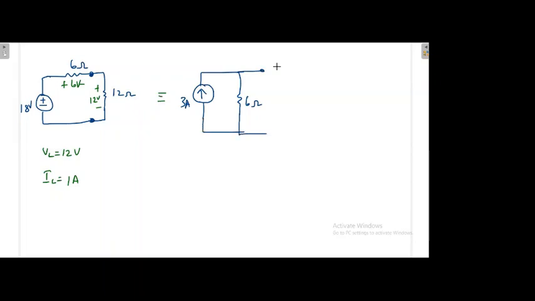My network is here. Then I'll connect my network, that is 12 ohm. Now you measure what is the current across the 12 ohm, what is the voltage across 12 ohm. Once you measure your load current IL, my IL is equal to source current 3 times opposite resistance divided by total resistance. Then what is the answer? It is 1 ohm. Once it is 1 ohm going here, then what will be the voltage drop? VL is equal to 12 into IL, but IL is equal to 1 ampere, so 12 volt.